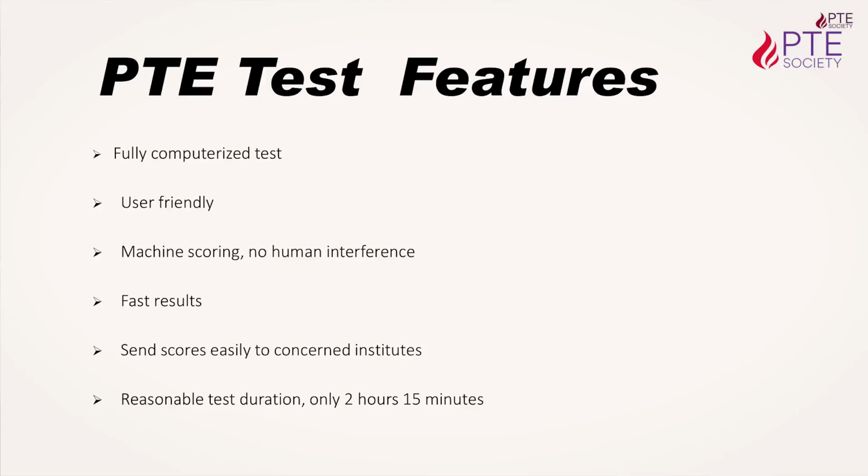Right? So now we will talk about the different modules and how it works, because the algorithm of this test, Pearson Test of English, is based on artificial intelligence. The interesting fact for this test is that most of the students who crack this test with 8 or 9 bands, although here it is a score, they score 84, 85, 90. So they also become teachers. So this test is giving employment to the students also. Right, I am saying the right thing. That is a practical thing, because most of the students now are working as teachers after cracking this test, because this test is quite easier than the IELTS.